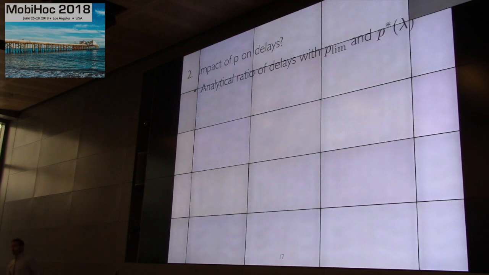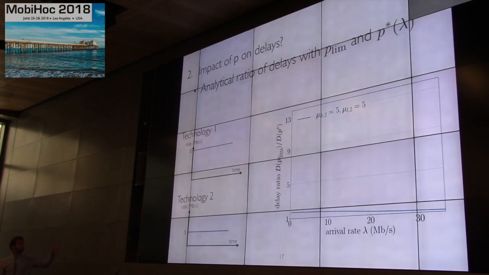We show the analytical ratio of the delays obtained both with this optimal static probability P lim and with the optimal probability P star. And first, in the very simple case, when the 2 technologies have fixed rate, then we see that the ratio stays actually very close to 1. So what it means is that you do not lose much by using this optimal static probability when the 2 are not time varying.